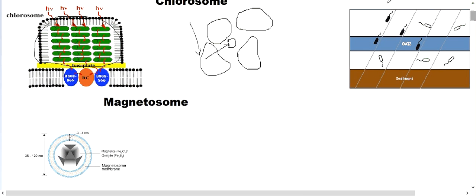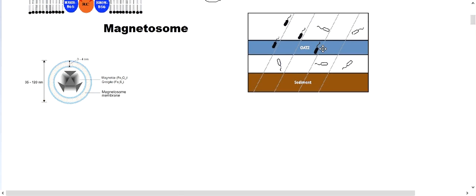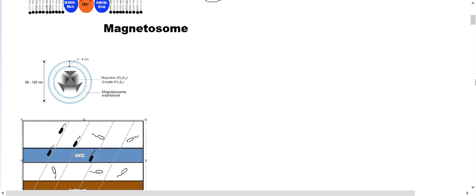Anyways, this magnetosome has a very interesting purpose. It can help an aquatic bacteria find a perfect spot in the sea where the concentration of oxygen is just perfect for its survival, not very large or very low. So you may ask why we need less oxygen, because if the oxygen concentration is more, that's better, right?